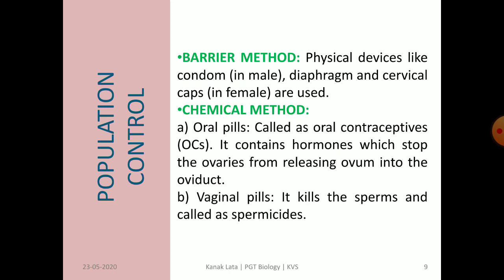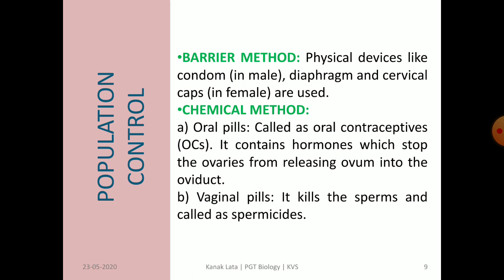There are some physical devices like condom in male, diaphragm and cervical cap in female, used during intercourse. The main aim of these devices is that they do not allow the sperms and eggs to meet and act as a barrier between two gametes.